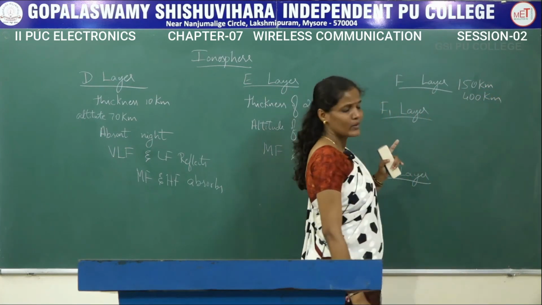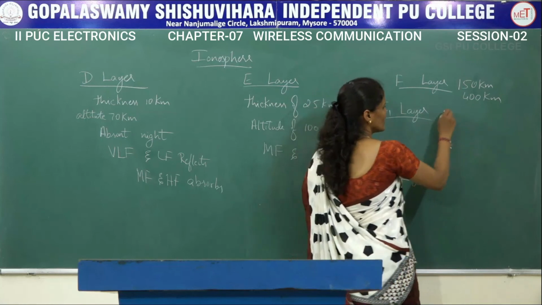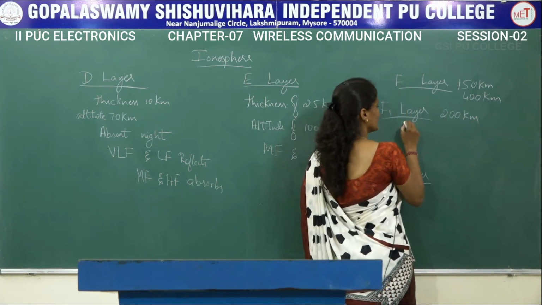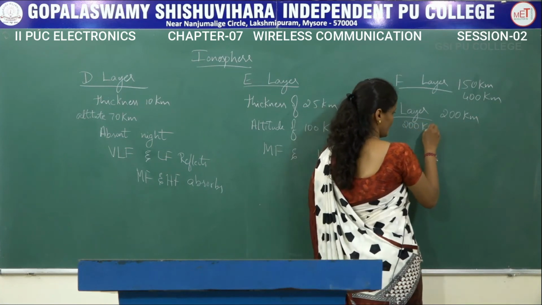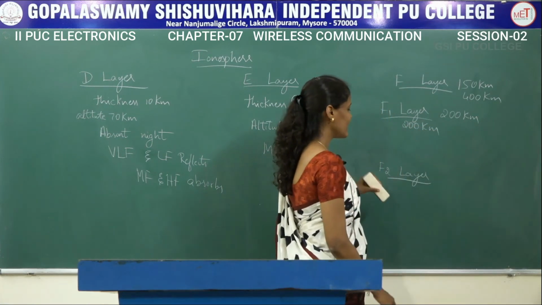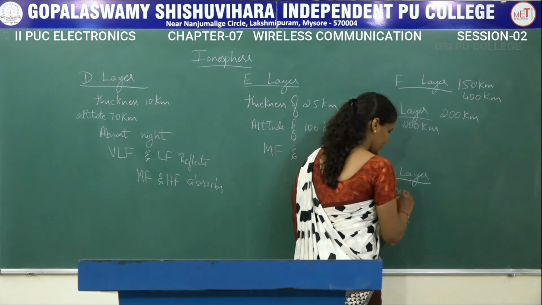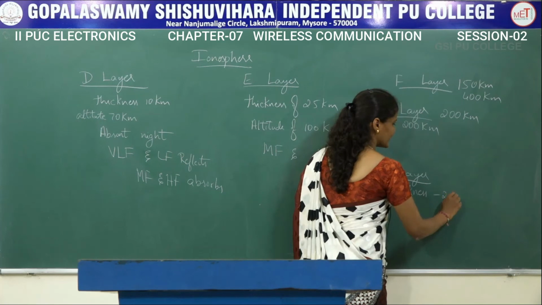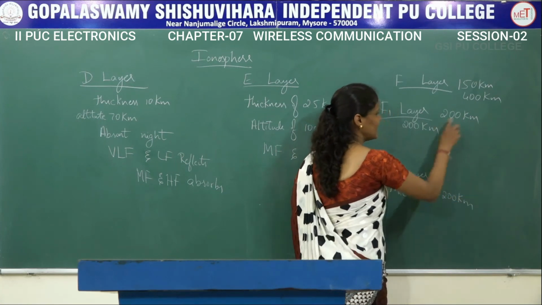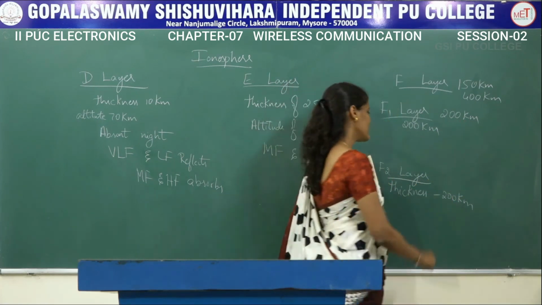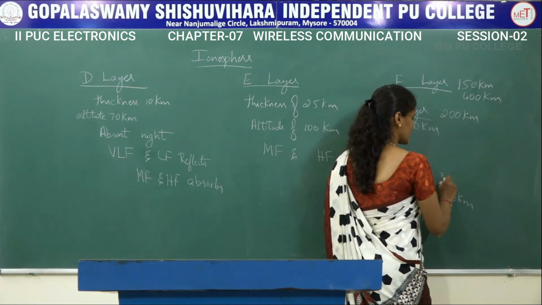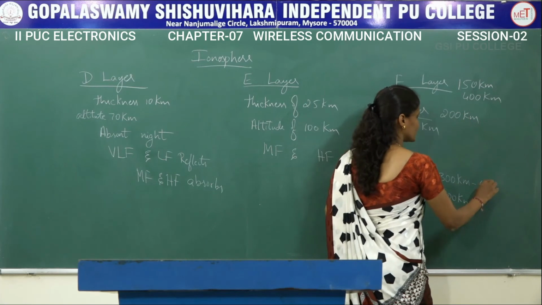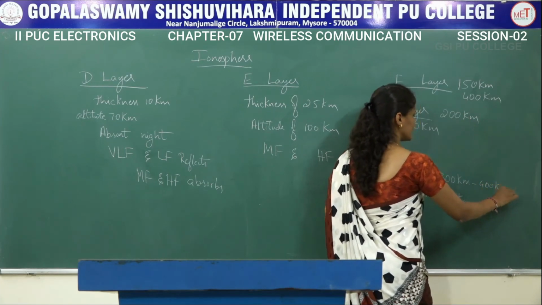This F1 layer will start from an altitude of 200 kilometers and it is having a thickness of 200 kilometers. Even F2 is having a thickness of 200 kilometers. The thickness is the same for both F1 and F2, that is 200 kilometers. Whereas this F1 layer is starting from 200 kilometers, this F2 layer is starting from 300 kilometers and extends up to 400 kilometers.